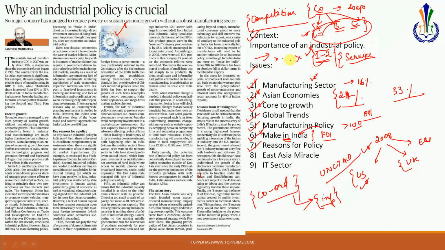So that is one issue vis-a-vis India, and this needs to be addressed, and an industrial policy can help maintain this. Also, an industrial policy can help ensure minimum efficient scale in industries. Now, what we understand by minimum efficient scale is that sometimes a company is too small to be sustainable.